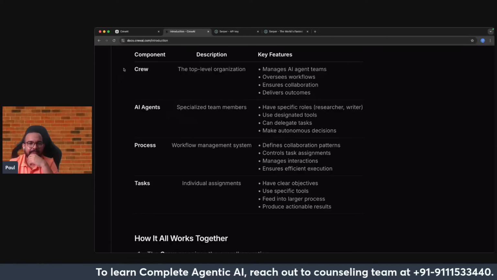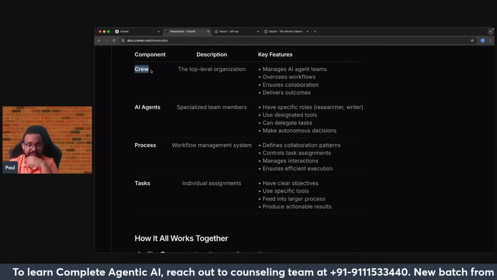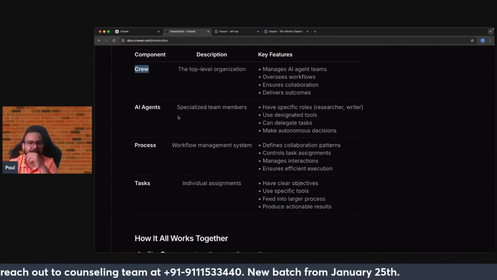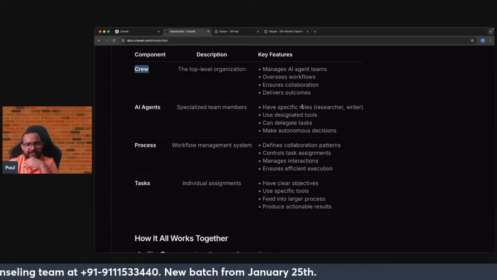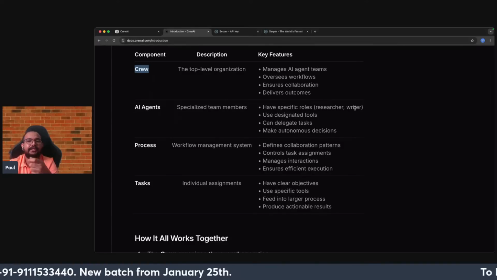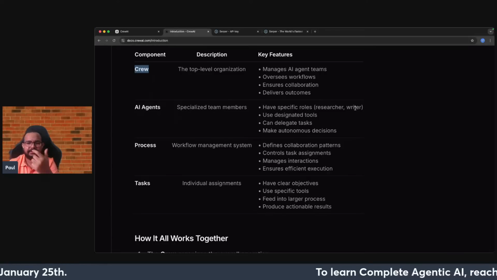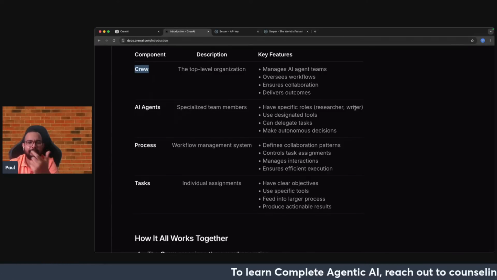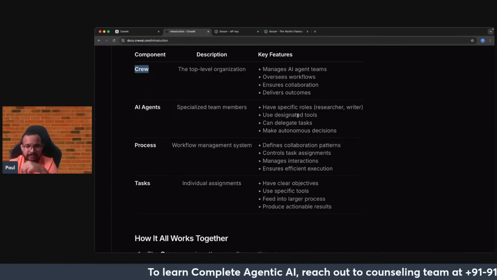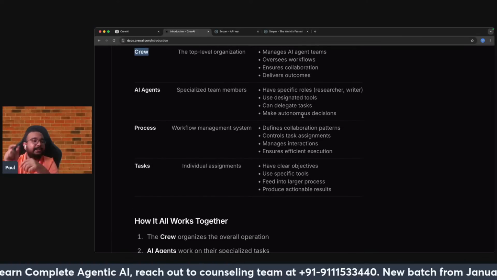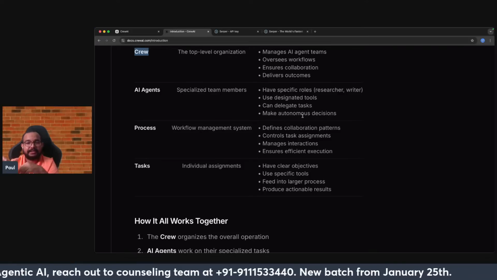Then the next thing that comes after crew. So this is the top level. Then the second, which is basically AI agents. They will have some specific roles like researchers and writers. In today's case also we'll be taking some type of research analyst job, and then I will give a prompt. So we will define some roles today also. Then designated tools, like which tool this particular AI agent can use.